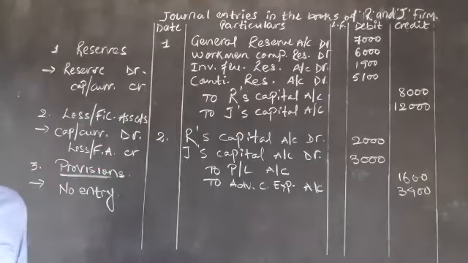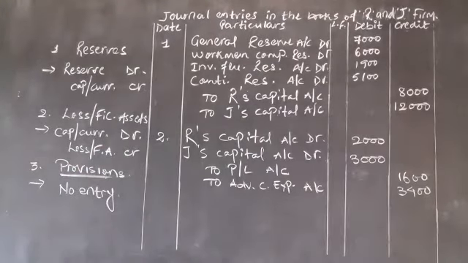Being debit balance of P&L account and advertisement campaign expenditure debited to partners' capital account. Is there any problem?